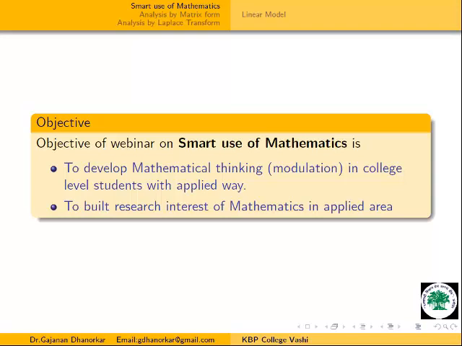Here I am taking one example which is very familiar to all mathematicians and all students from BSc first year or engineering first year. They know all these things very easily and they use them, but I am trying to modulate this in another way, and then we will find something new from that equation.